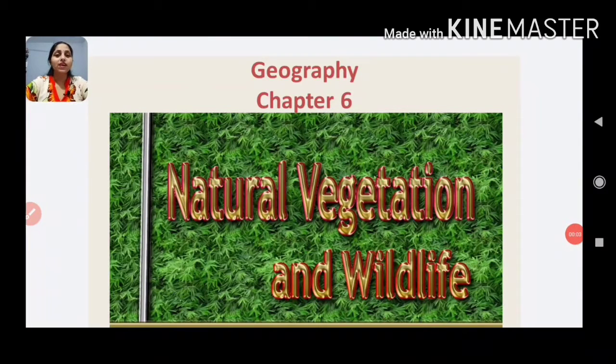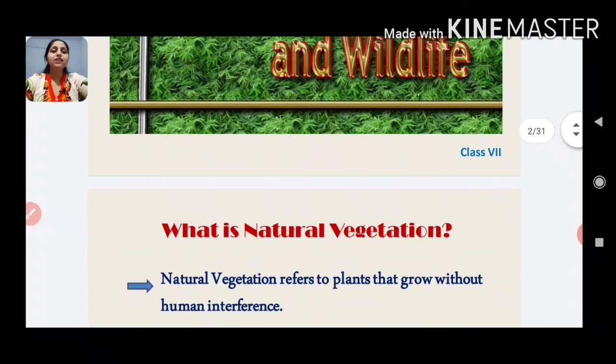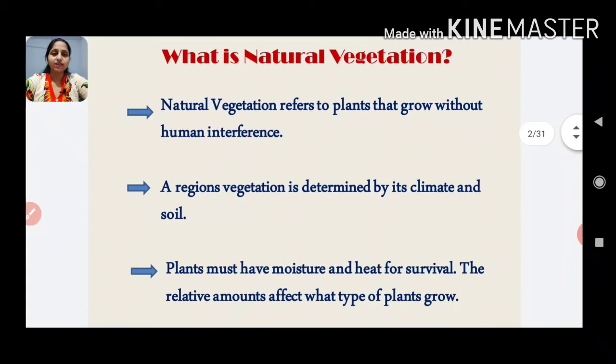Welcome students, today we are going to start the 6th chapter of geography, and that is natural vegetation and wildlife. So firstly, let's understand what is natural vegetation.